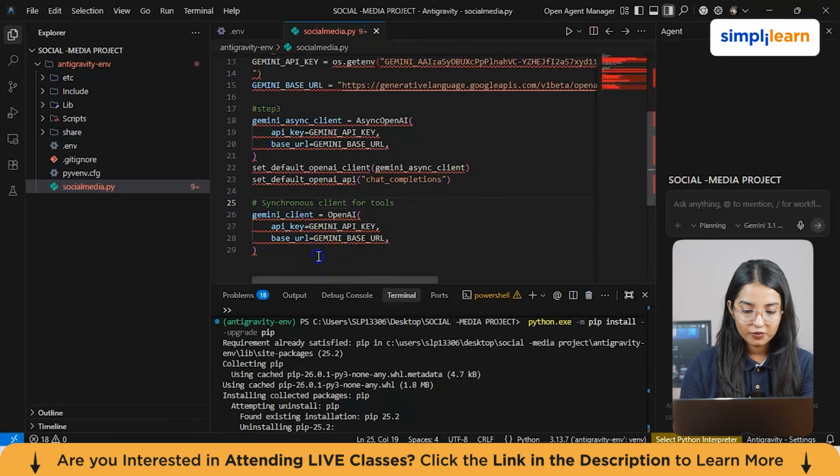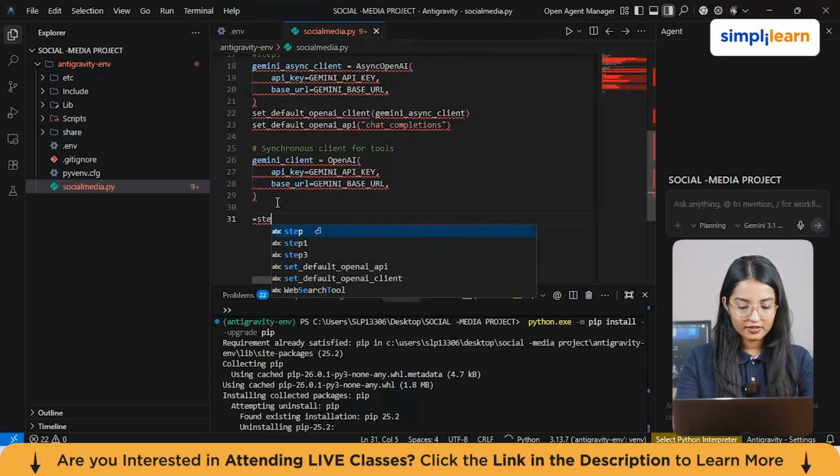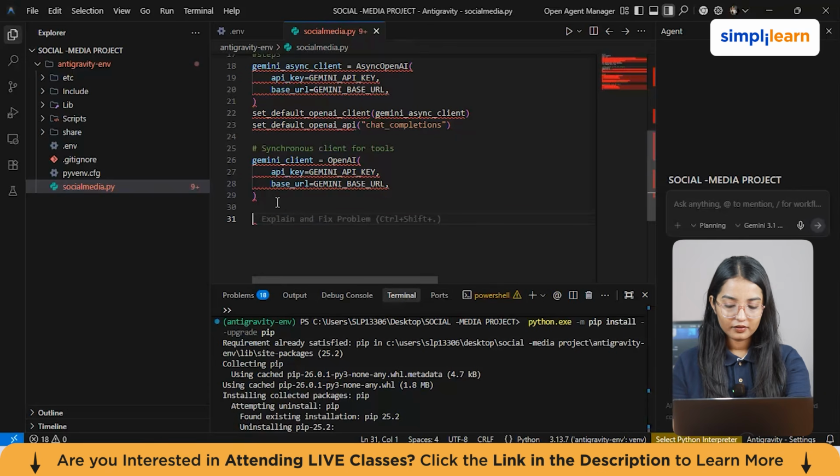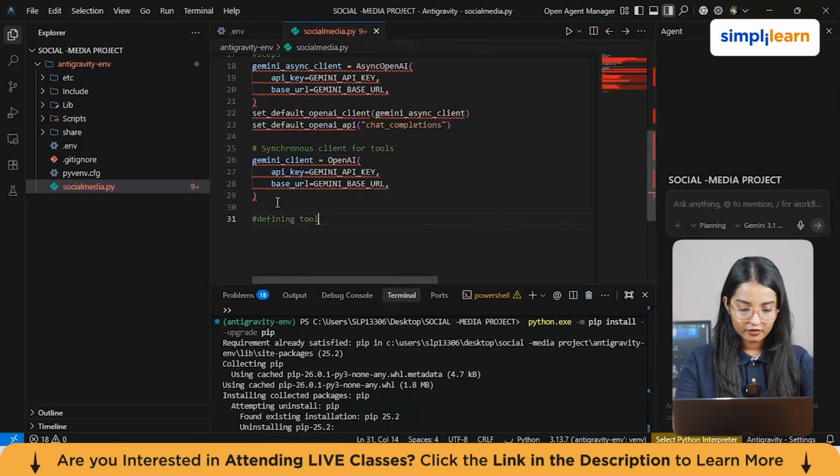Now let's move on to our fourth step, which is very important. This is step 4, where we will define the tools for the agent. Defining tools for the agent. So I'll just comment it out here. Defining tools for the agent.